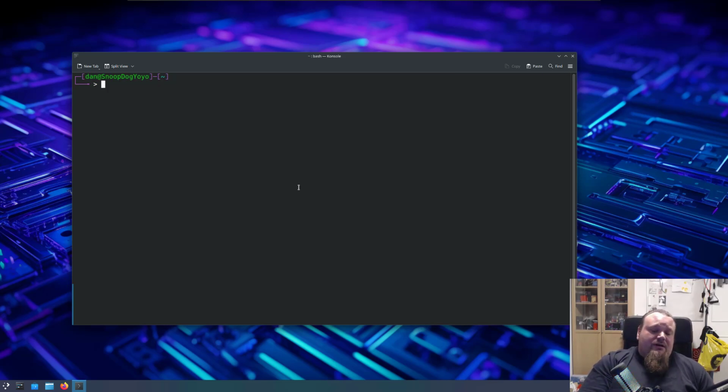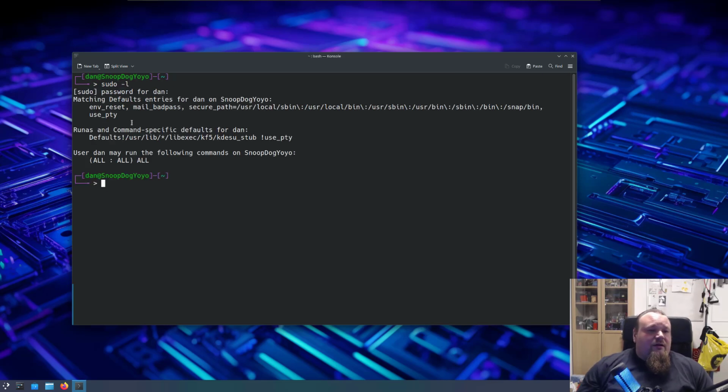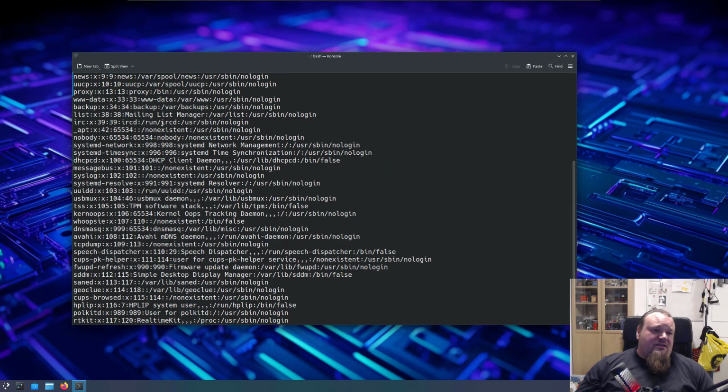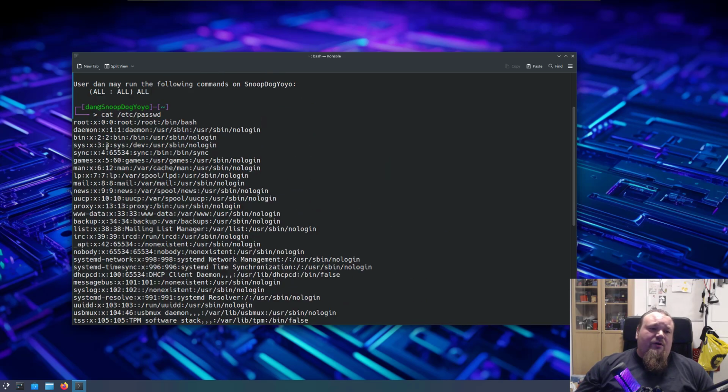Let's go ahead and try to do some sudo commands and see whatever we have access to. I did actually give my password there, and we are seeing the same kind of setup here in the virtualization, that we can run every command using sudo on every single binary file on the whole operating system. So we have access to that. Let's go ahead and check out the passwd file, and we're going to see the same kind of setup as before. So we are back to something we understand.